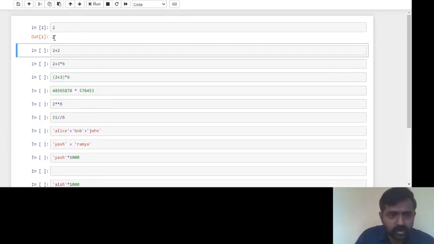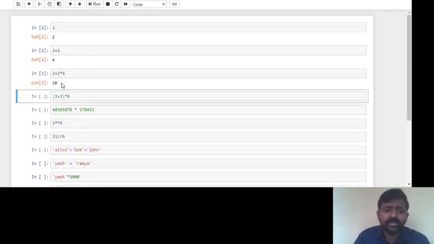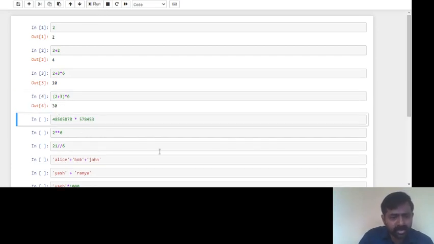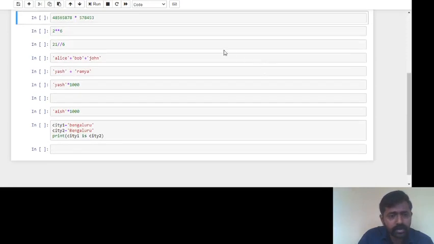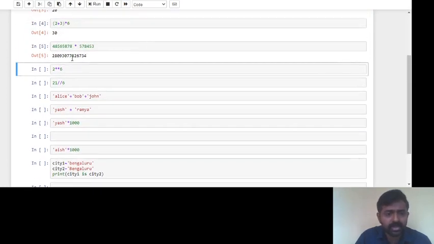We get 2 as the output. Now we will execute the second cell, 2 plus 2. Whenever I press enter, you are going to get the output 4. Now you can see an expression here, 2 plus 3 into 6. We are going to get 20 as the output. Similarly, if 2 plus 3 is enclosed within parentheses, the value will change because the parentheses are executed first. When you run that, you are going to get 30 as the output. And in the next step, you can see it's a very big number, even the result.